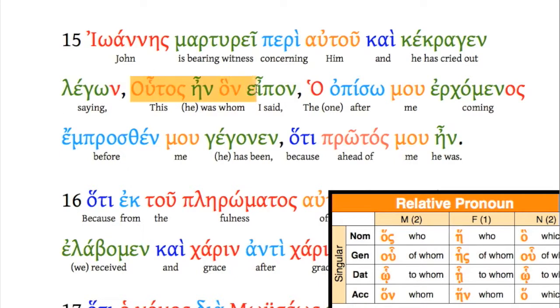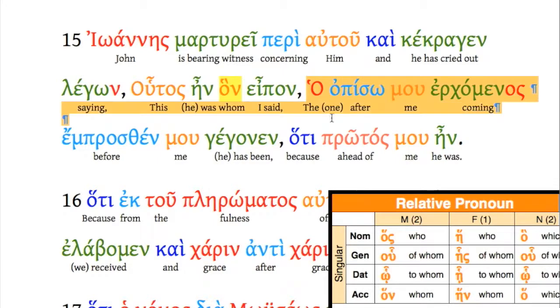Here's our phrase right here we need to focus in on. Hutas is a demonstrative pronoun. We'll get to that very soon, but it means this. So this one is he. I said whom. Now, here's our relative clause right here. I said him.